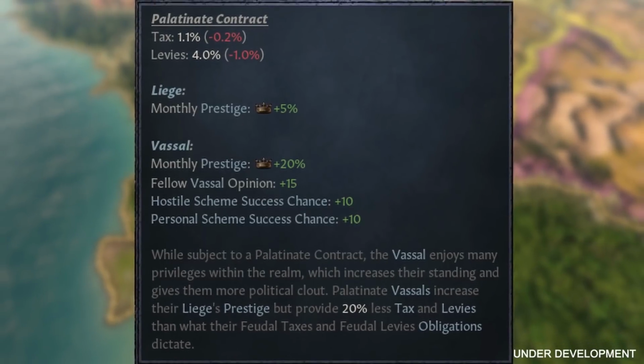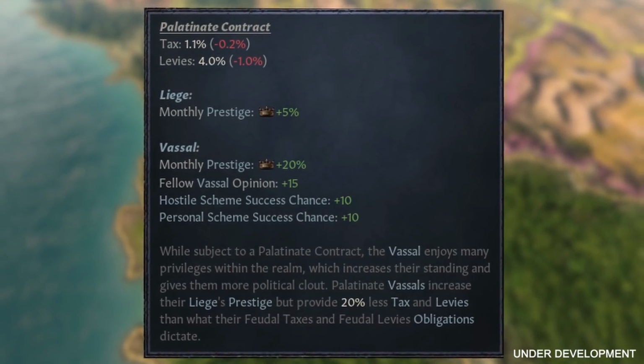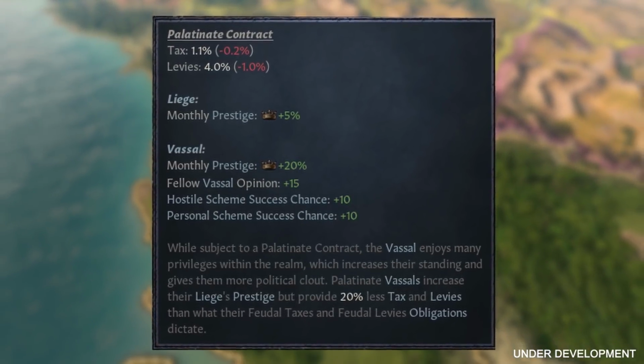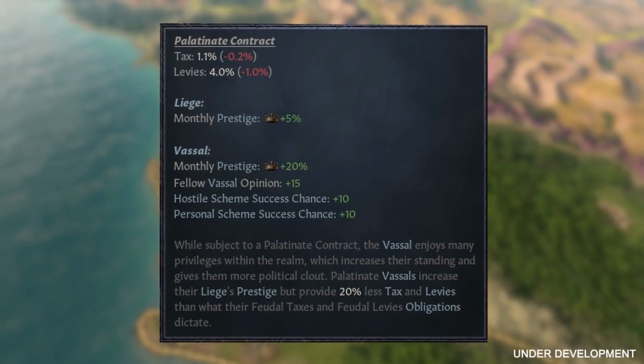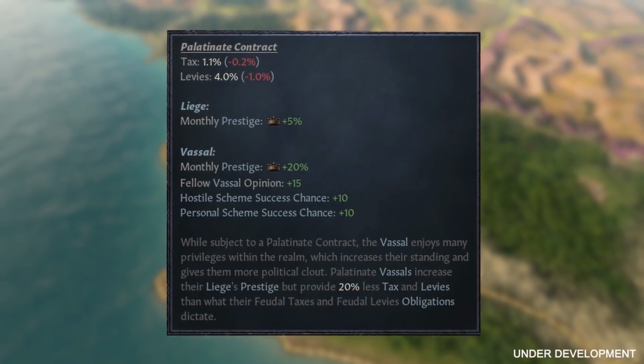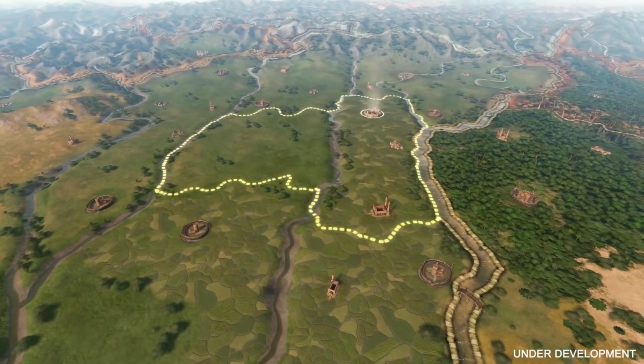The vassals can of course negotiate their own contracts with the liege. The difference for them is that they have to propose a fair trade. They can't give something unfair towards the liege. They have to make sure it's an even deal for both parties. They can themselves, of course, also use a hook if they want to have one deal in favor of them.